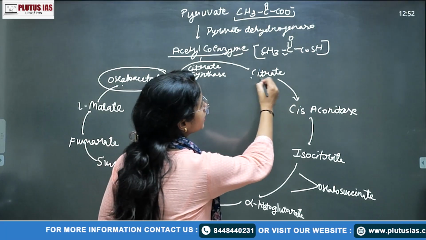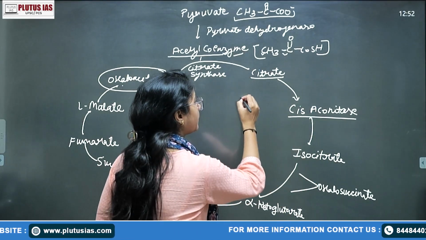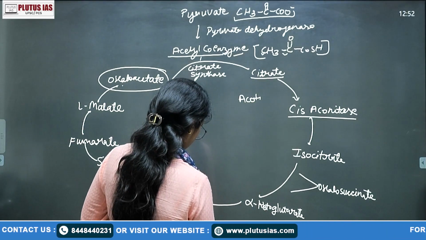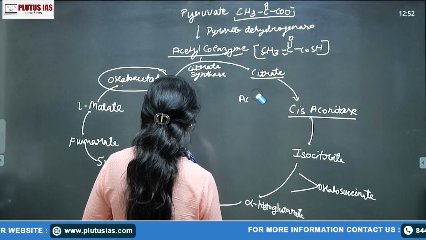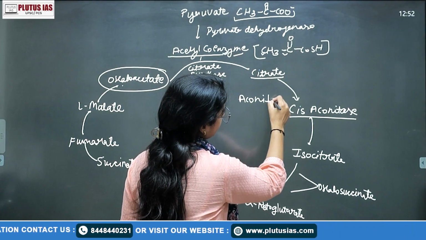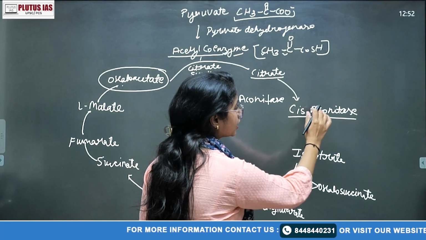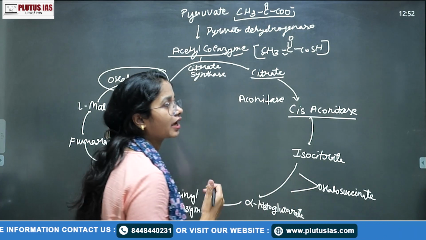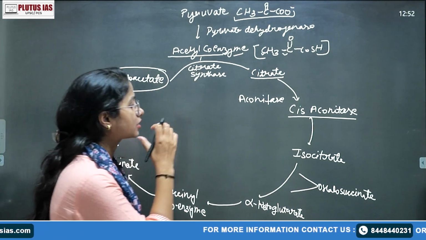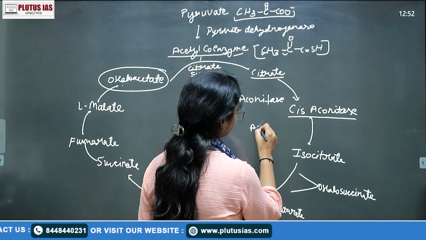So here, what is forming from citrate? Just remember everything. From citrate, what are we forming? Aconitase. So here, what is your enzyme? Aconitase. You don't need to do such rectification. Aconitase. The same enzyme here also, right? This is an isomer of citrate, and if you draw the diagram of the chemical compounds, you will see that they are similar, right? So here this is also aconitase.